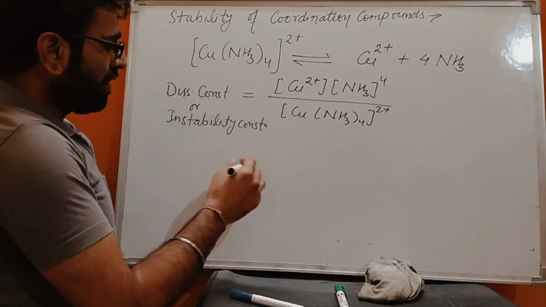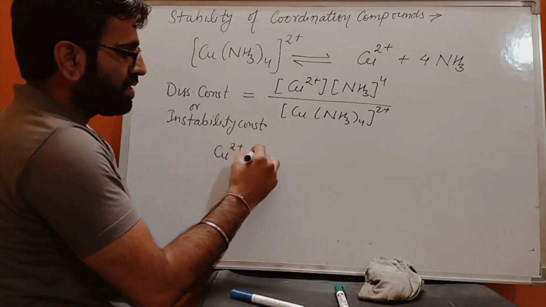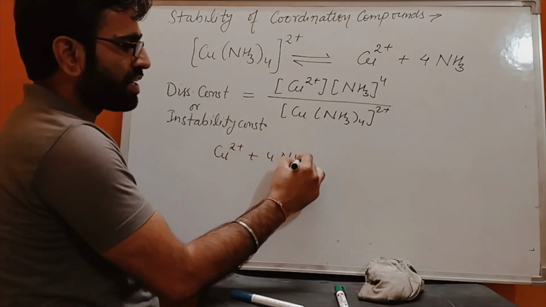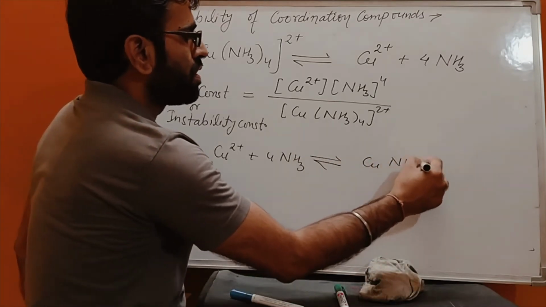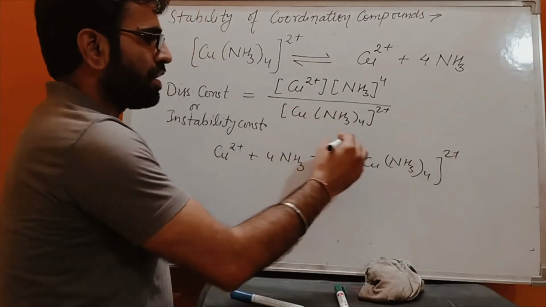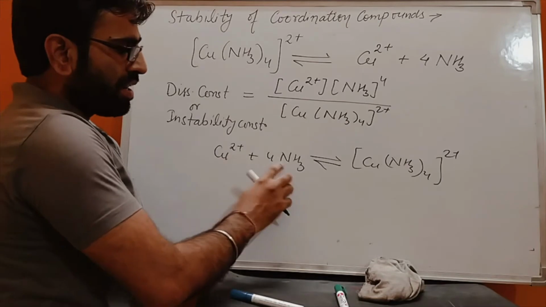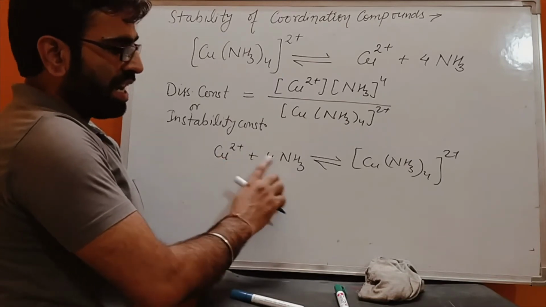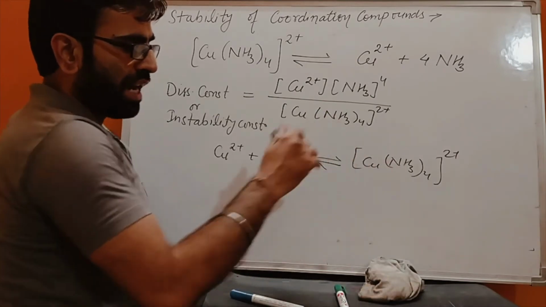Okay, and if I reverse this reaction, the reaction will be like this: Cu2+ plus 4 NH3 will give [Cu(NH3)4]2+ ion. This reaction suggests that these two substances, the ion and the ligand, combine to form a coordination compound, a coordination entity.